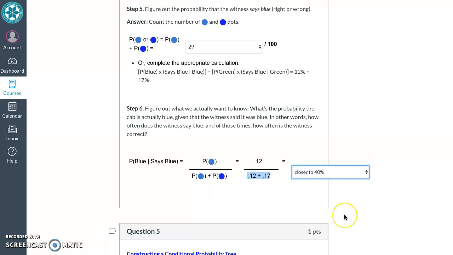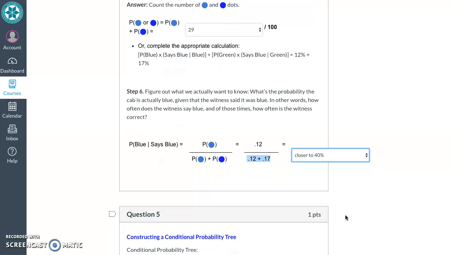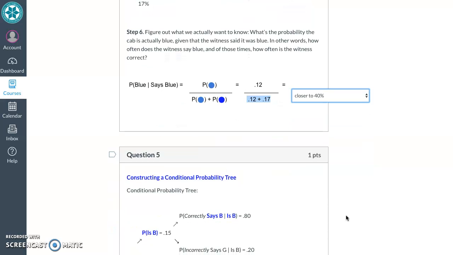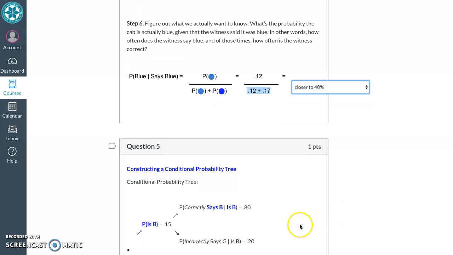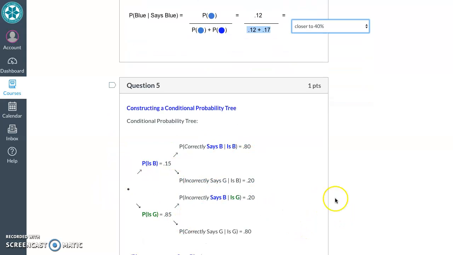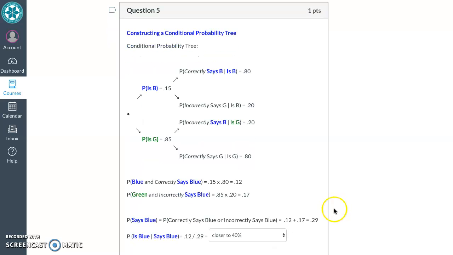So we're now going to calculate the answer to this question in two different ways. The point of this isn't to do difficult math. I can tell you right now the answer is going to be closer to 40% for the next two questions, but the point is to lay out the different ways we can figure out the answer to this question. So one thing that we can do is construct a conditional probability tree.